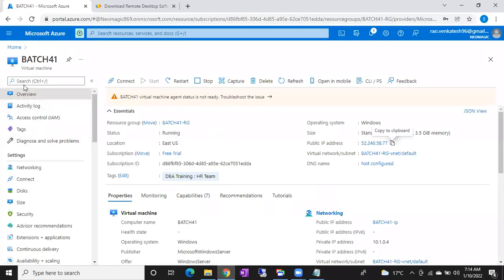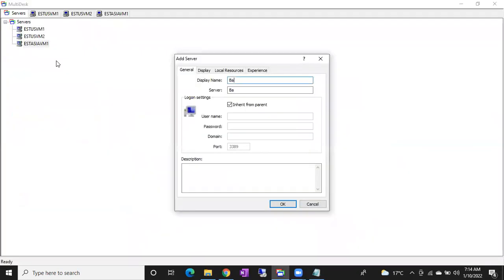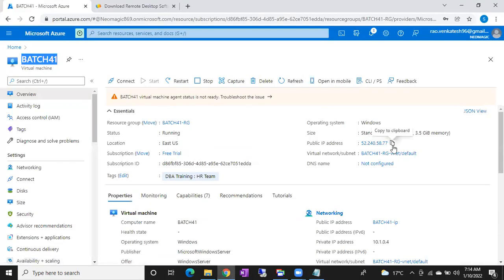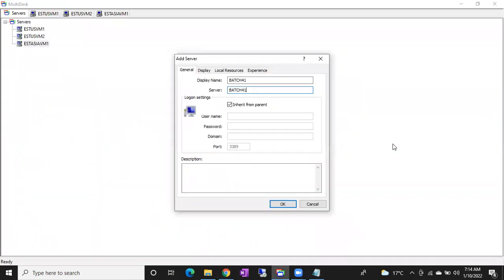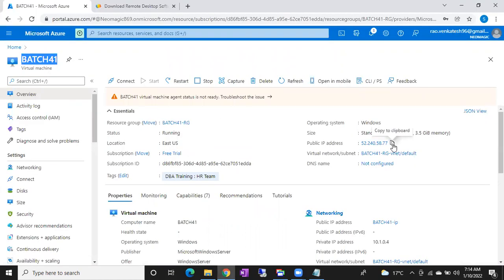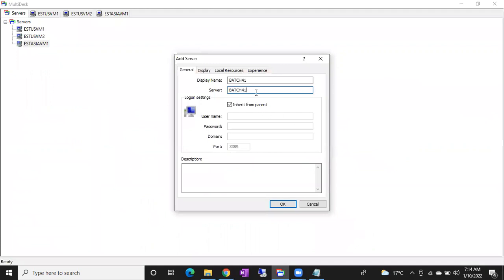Where is the server? This is the one. I want to connect to this server. So what is the name? You can copy paste it in case you want. Control C, Control A, Control V. Here it is asking for the IP address. Which IP address do I want to connect? So go to the batch 41 VM, Control C and Control V. Okay, done. Copy it and Control V.